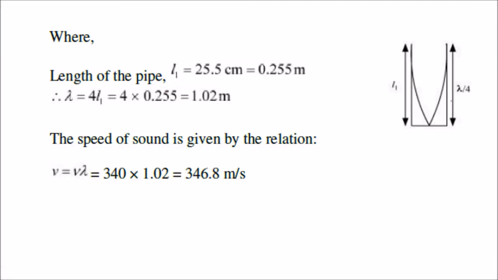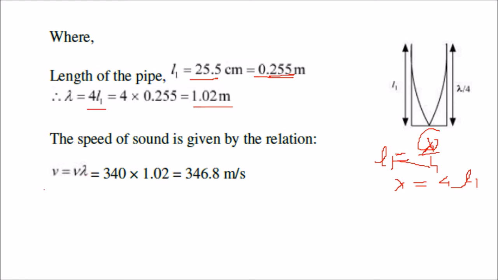So L1 will be lambda by 4. L1 is given as 25.5 centimeter. Convert it into meter. Lambda will be 4 into L1. Since L1 is lambda by 4, take 4 here, lambda will be 4L1. So 4 into L1, L1 is this much, 4 into 0.255, which is 1.02 meter.